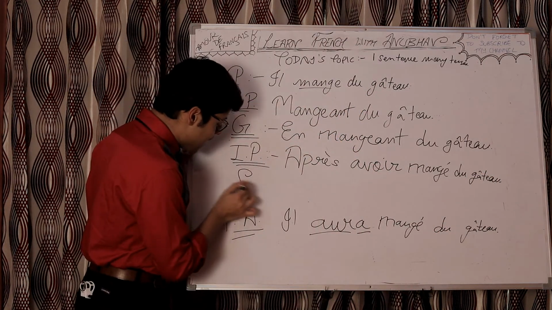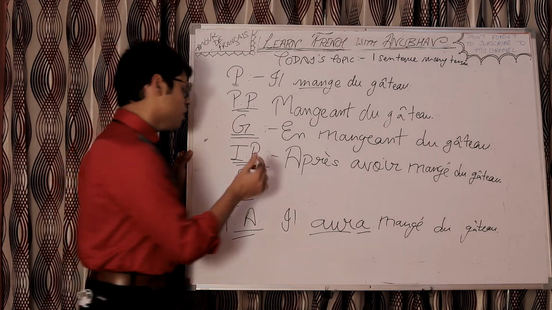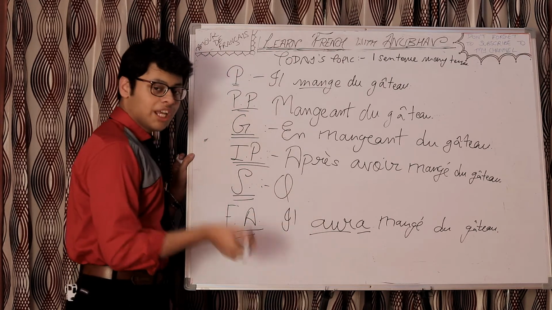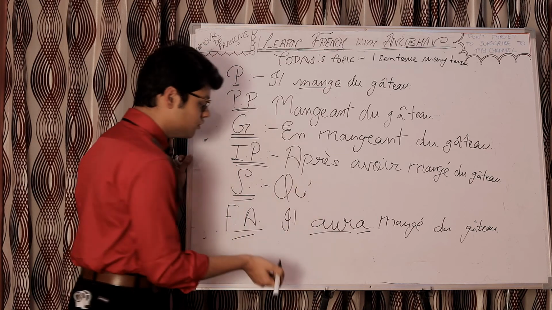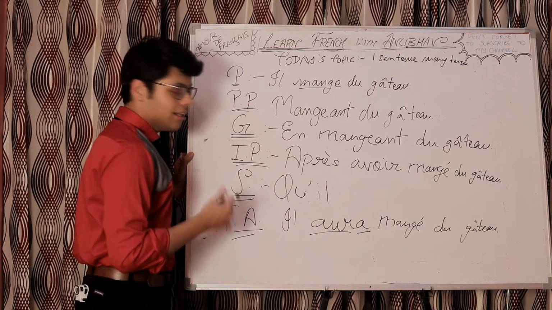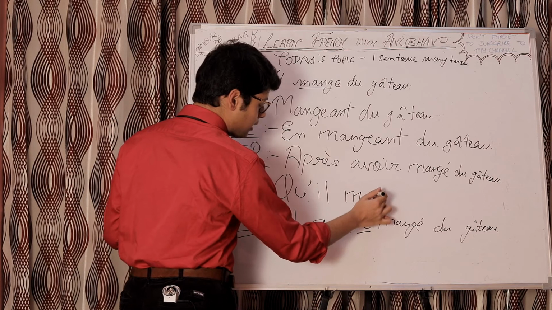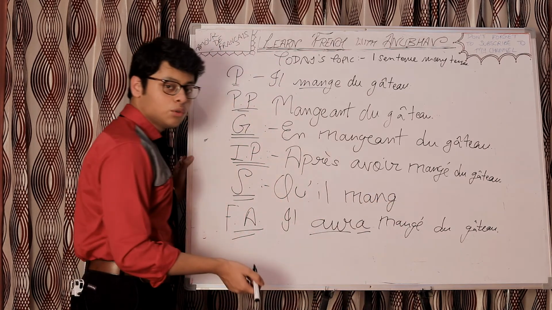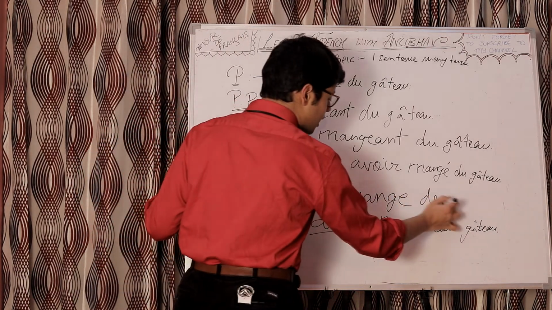And lastly, we have S. S stands for subjunctive. So, S for subjunctive. We all know that before the subject que or qui appears, so que, I will be writing qu' apostrophe, because il is beginning with a vowel. So qu'il. And then the subjunctive, we take the third person plural conjugation, we remove ent, and then we add the subjunctive endings. So qu'il mange du gâteau.